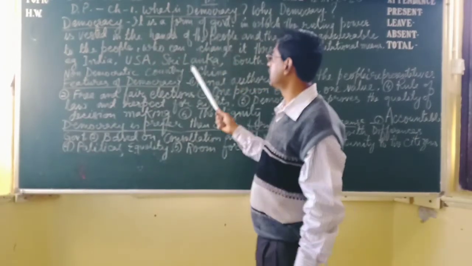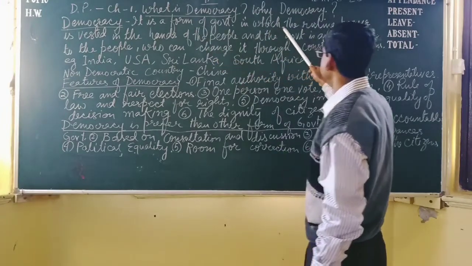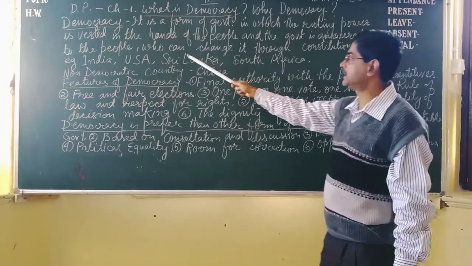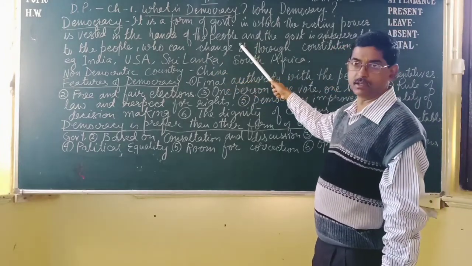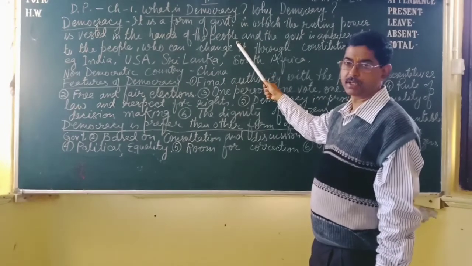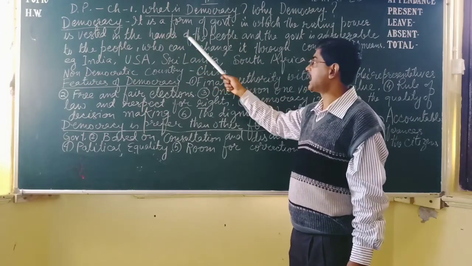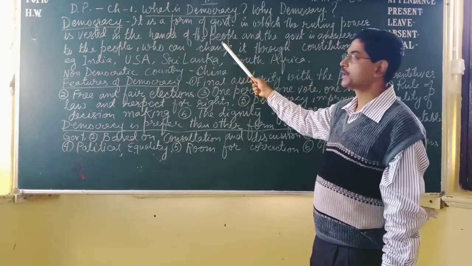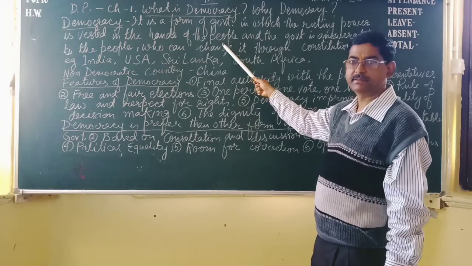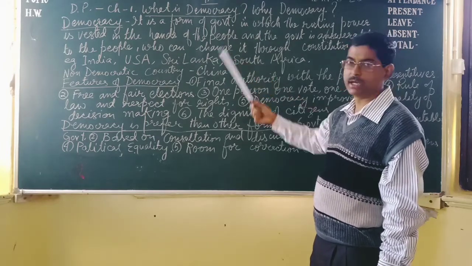Look at this here. It is a form of government in which the ruling power is vested in the hands of the people. People means the citizens. Ruling power vested in the hands of the people means we cast our vote, and by that vote we elect the rulers.